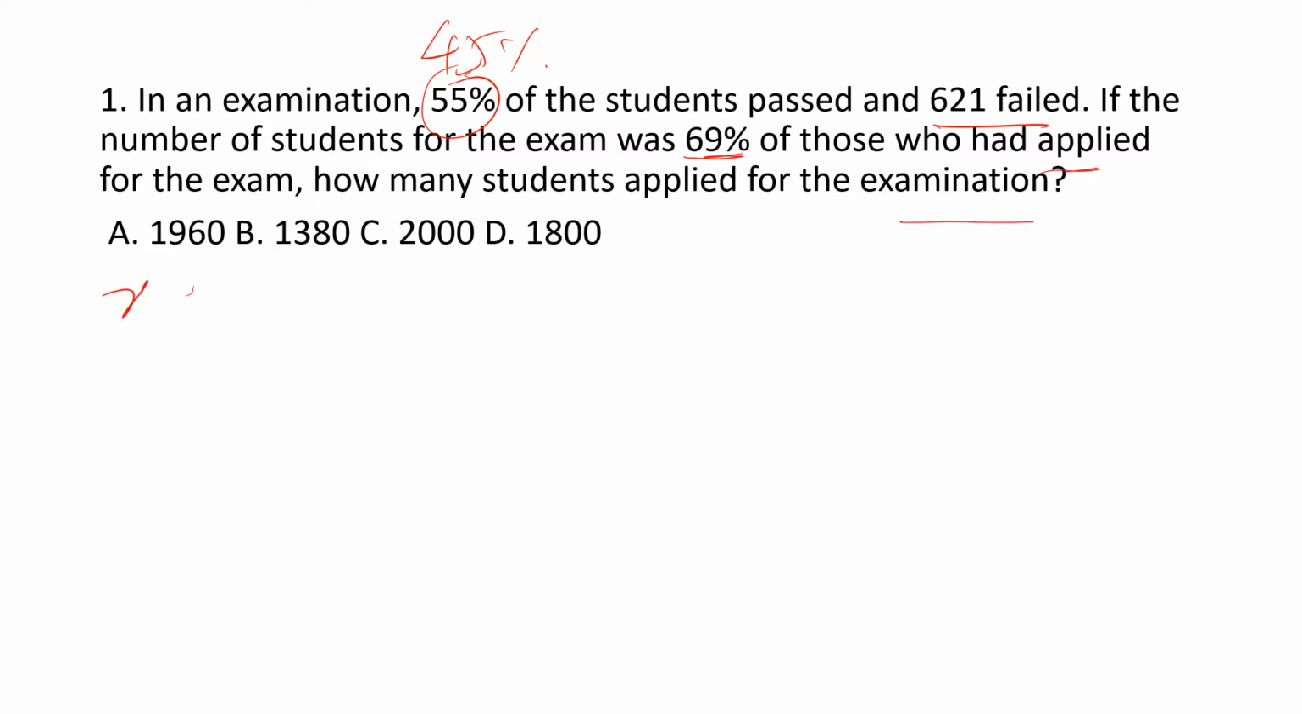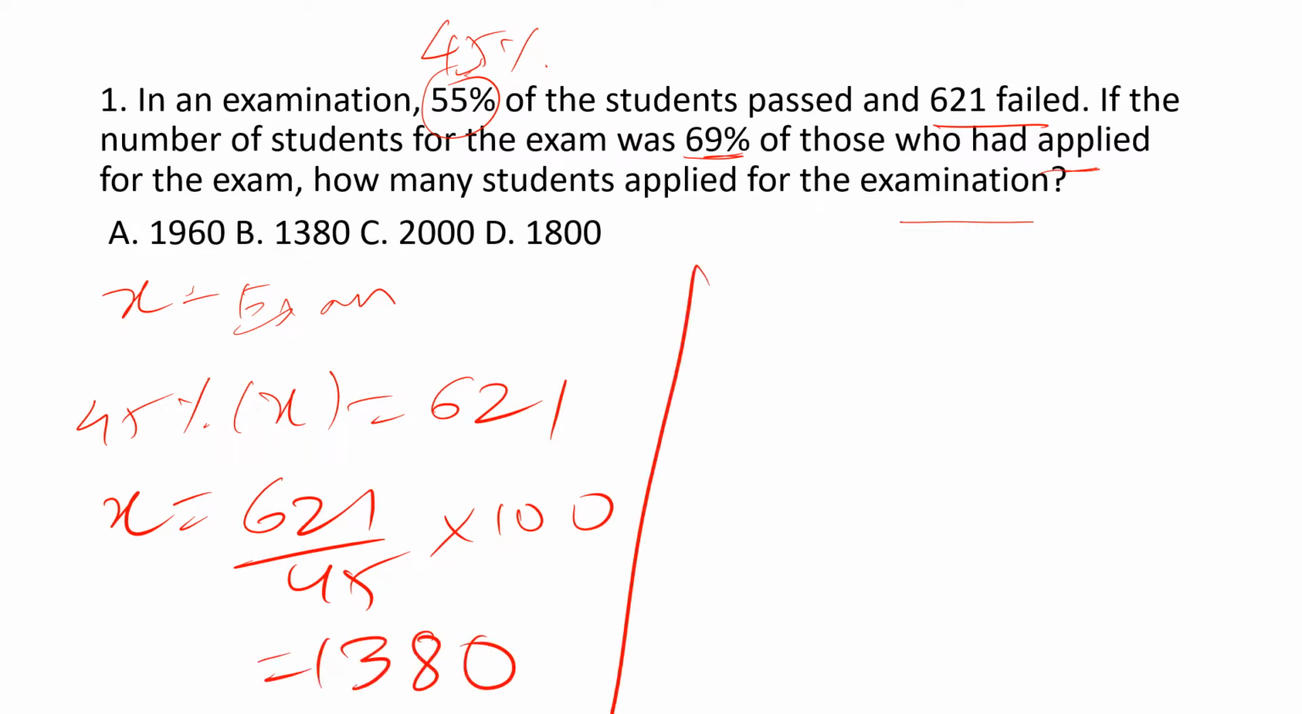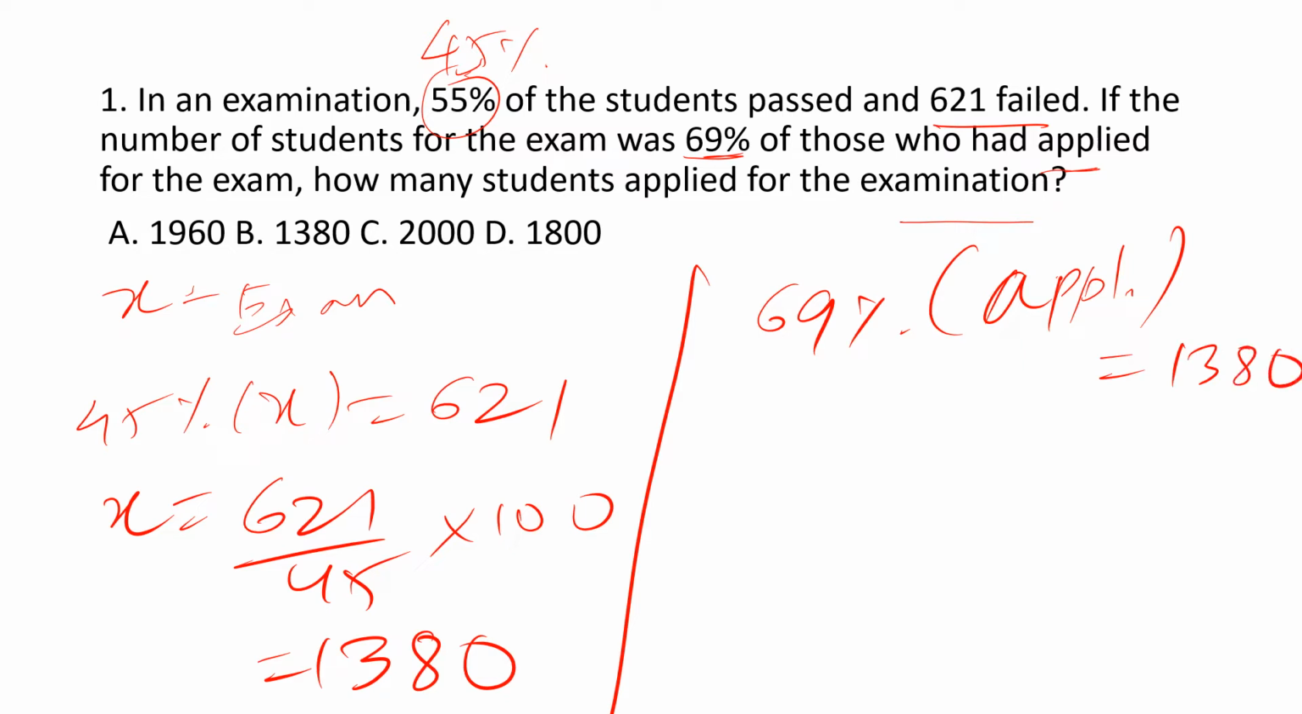Let X be the number of students who wrote the exam. But 45 percentage of X, we know, is equal to 621. So X is equal to 621 divided by 45 into 100. I hope we get exactly 1380. But again, applying the second condition, 69 percentage of the total number of applicants is equal to those who wrote the exam, 1380.